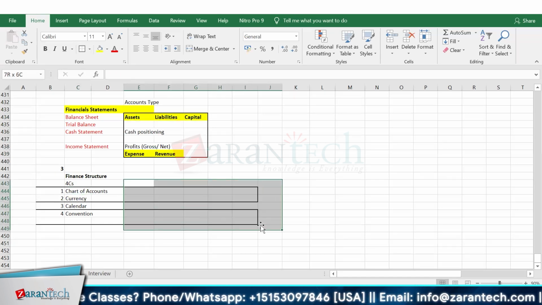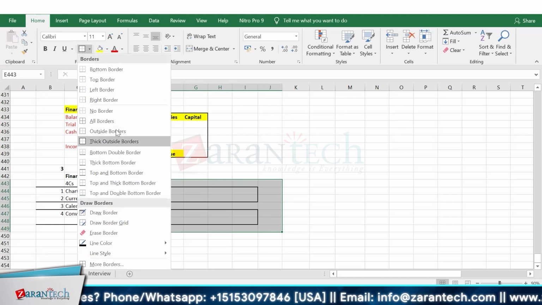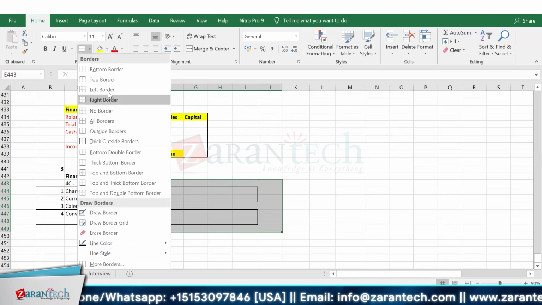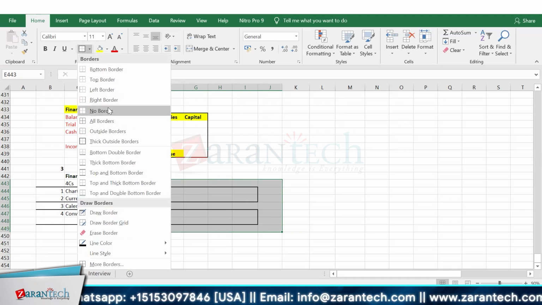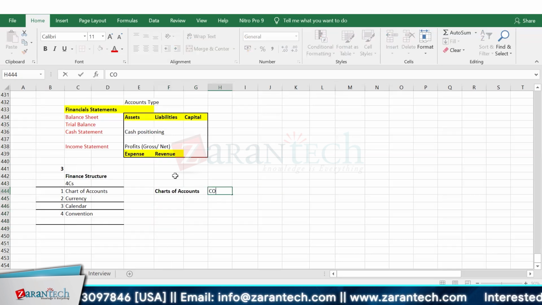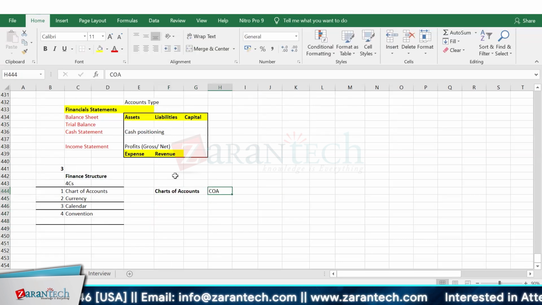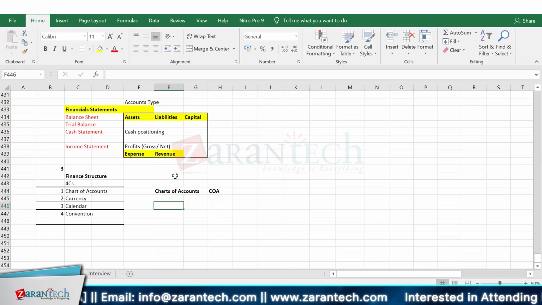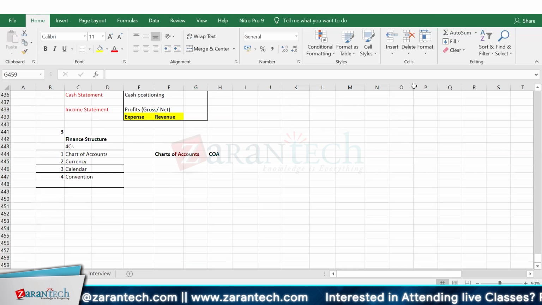Now, what is the chart of accounts? Can anyone who has an idea about the chart of accounts explain it to all of the participants who don't know what it is? Another word is COA, chart of accounts. Who has a good idea, or at least a concept of charts? Nobody knows? Okay, you have heard it.